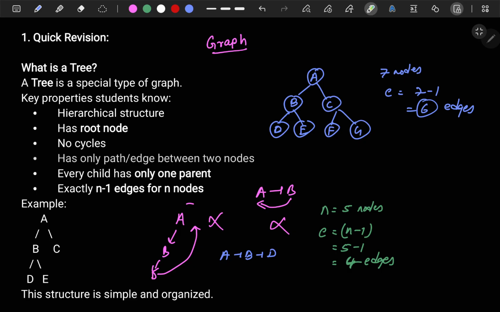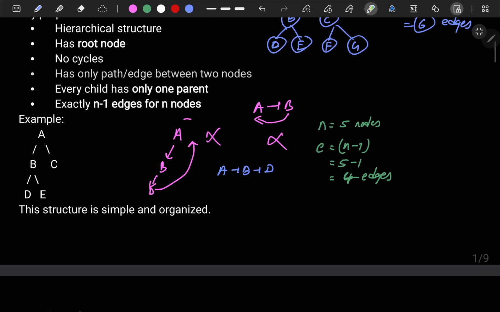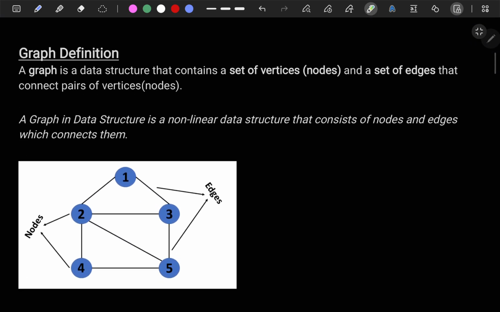We will see the definition of graph. You understood tree. Now we will see the definition of graph. So you can see the structure is simple and organized. This structure would be very simple and organized. Now this is the definition of graph. Okay, now you can see the definition.